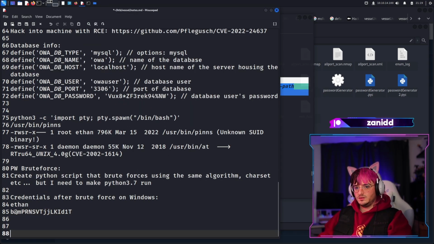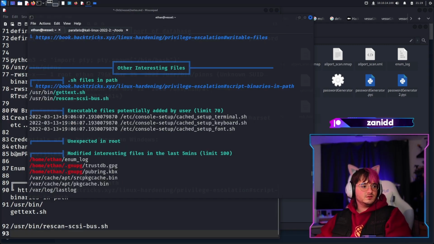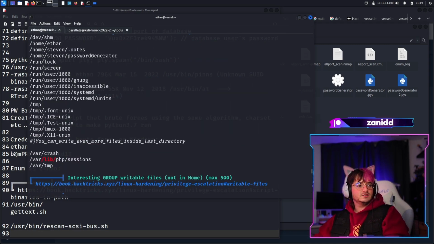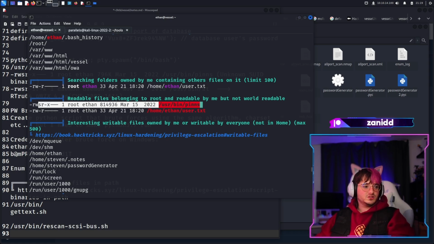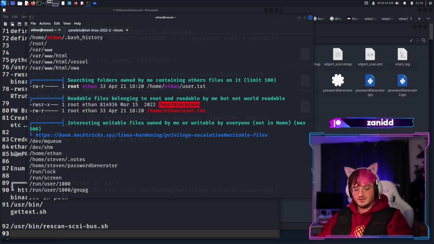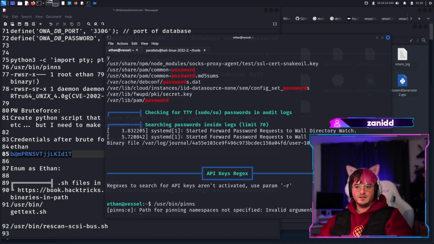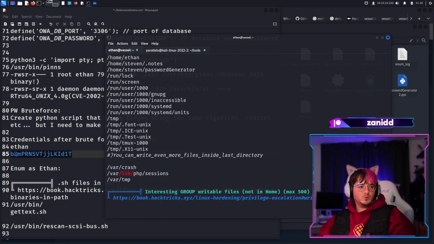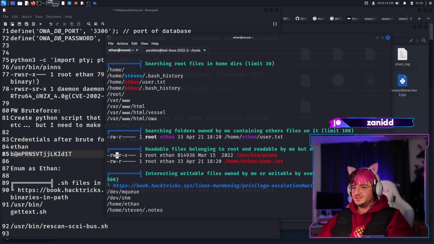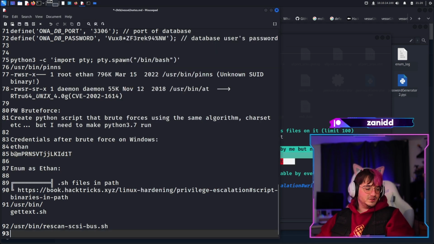Okay, let's write here enum as thing. Let's paste this in here. What do we have? Something else that's like... Oh, we have these pins. Right, yeah, I remember. We had something with pins, which we weren't able to access, right? Yeah, I think we have to do something with these pins. If I remember correctly, I wanted to try something. It has the SUID bit set, so this could be interesting.